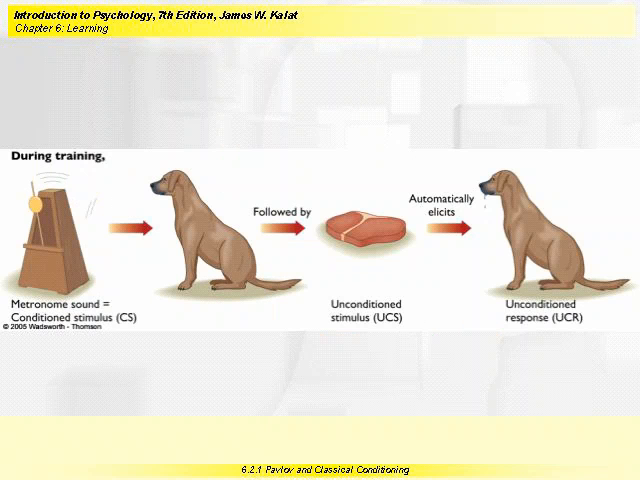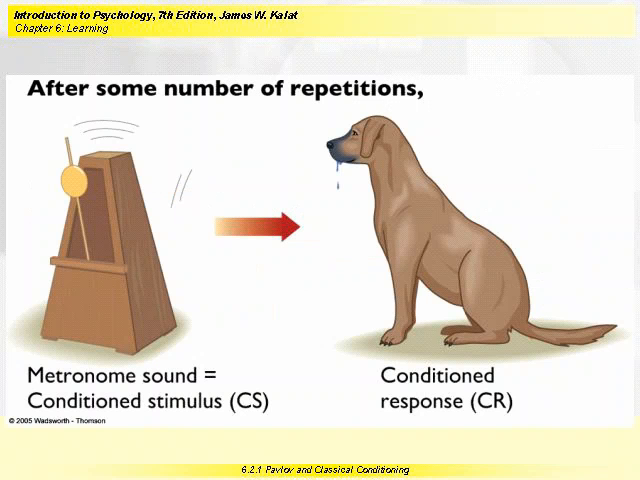Here is a typical training or acquisition trial. First, the CS, the sound, which is followed about a half second later by the UCS, or the food in the dog's mouth, and the UCR, the salivation. And after a number of these training trials or acquisition trials, the metronome sound becomes a conditioned stimulus. That is, the formerly neutral stimulus now evokes a response, the conditioned response, or salivation. The dog has learned to salivate to the sound of the metronome.